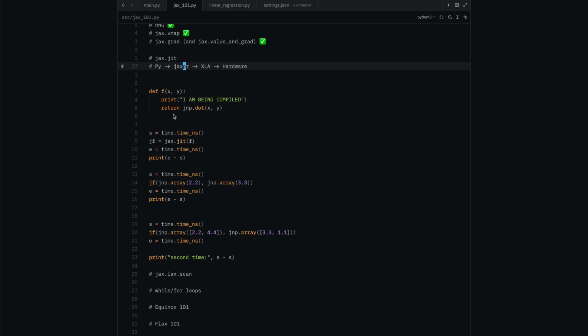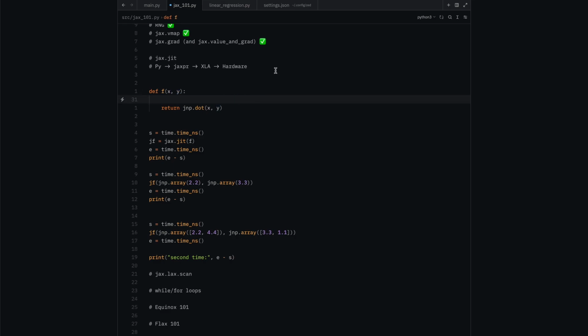And this is especially helpful in situations where your code, for example, becomes very slow and you don't really know why that happens. A reason for that can be that your function keeps getting recompiled because the input shape of your function changes. So when I'm writing JAX code, I usually have a print statement somewhere in my function just to make sure that it only gets compiled one time. So to summarize, when you're writing a function that you want to compile, make sure that the inputs to your function remain static when it comes to the shape and the data type. But there are also other things that you should avoid.